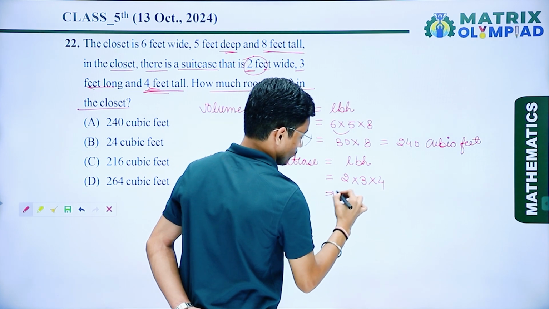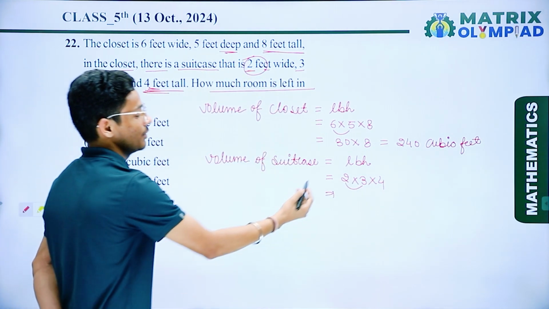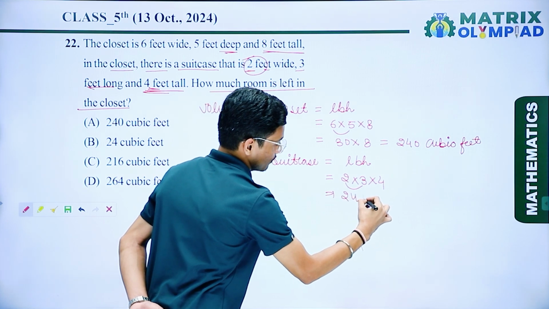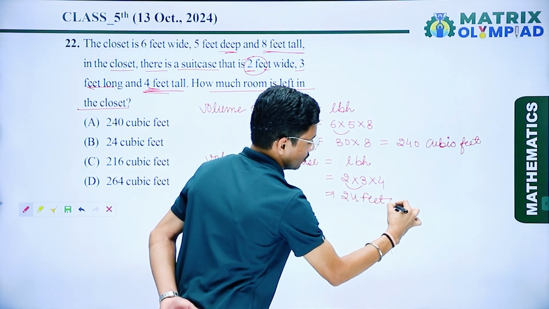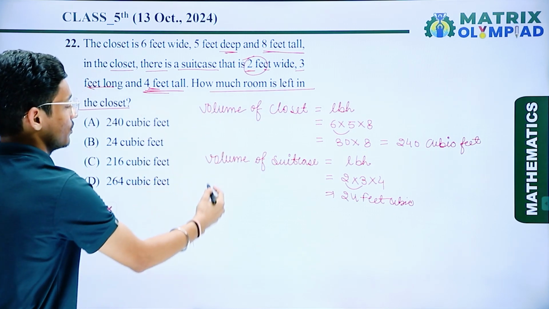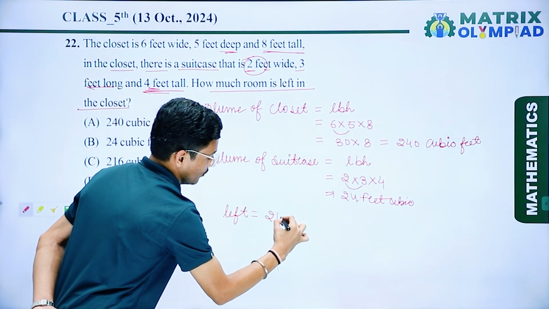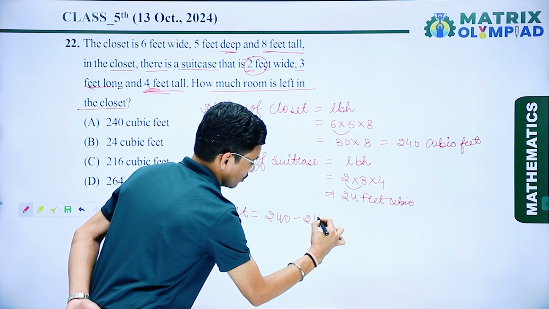So 4 times 3 is 12, and 12 times 2 is 24 cubic feet. So here we have to find the left volume, that is 240 minus 24.